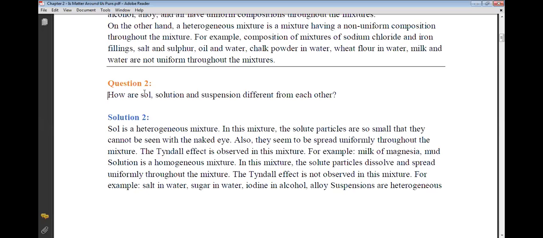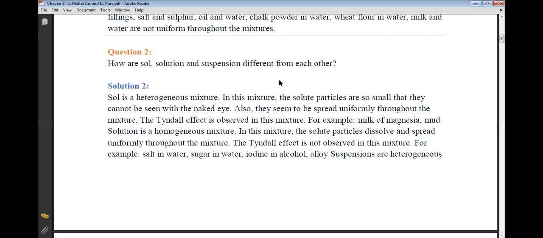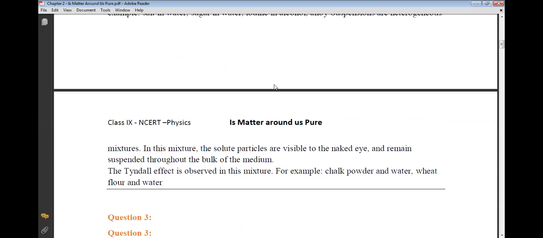I'll stop. Sol means sol. If you remember, we studied that in colloid solutions. It is also a mixture, but the solid particles cannot be seen and they seem to be spread uniformly throughout the mixture. Then we have solution. Solution is a homogeneous mixture and suspension is a heterogeneous mixture.